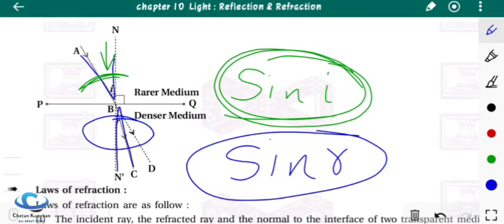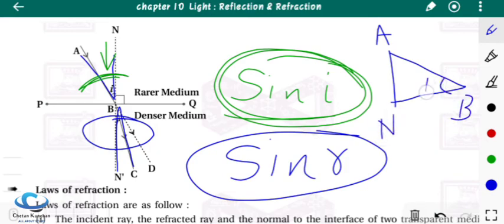And how can you find out this measure? You can find out this measure by taking the ratio of two sides of the angle which is forming here. If you look at the angle here, how is the angle forming? If I have to give names, I can give names. As you can see here, the first angle is ABN, so A, B and N. So I have to find out the measure of I.